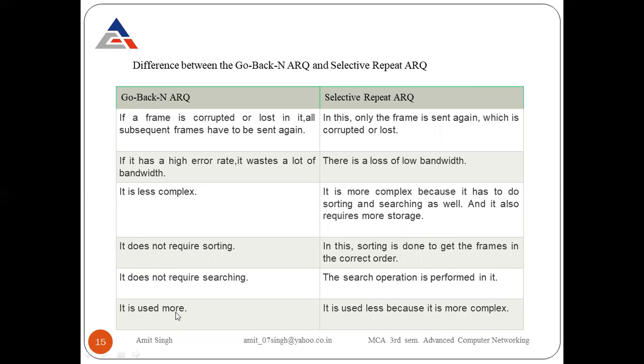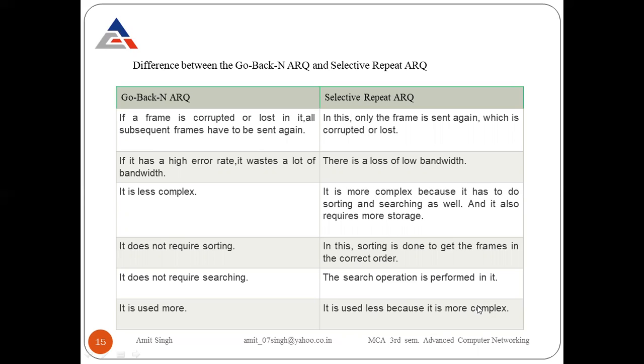The last is usage. Go back N is used more. Why more? Because it is less complex. Look at the third point. It is less complex, so that's why it is used more. Selective repeat is used less because it is more complex.